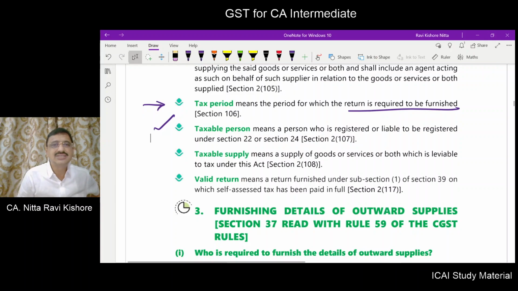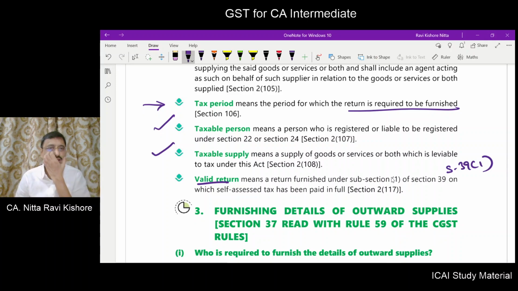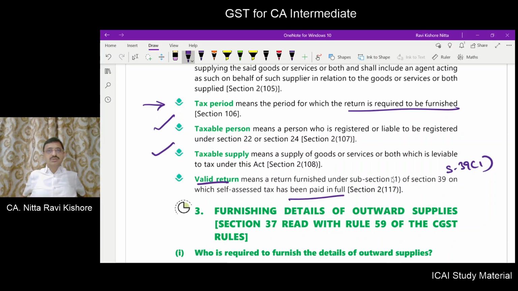Next, taxable supply we know. Valid return. What do you mean by valid return? Return furnished under section 39 subsection 1 on which self-assessed tax has been paid in full. So what do you mean by valid return? Valid return means return furnished under section 39 subsection 1. This return furnished under 39(1) will become valid only when the self-assessed tax has been paid in full, then only it will become valid.